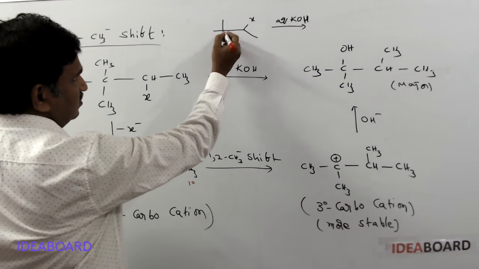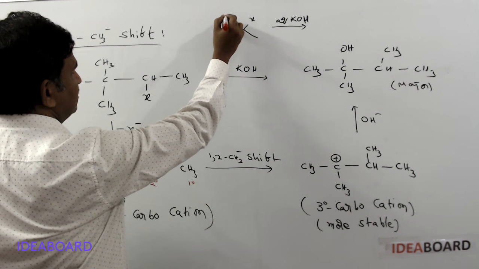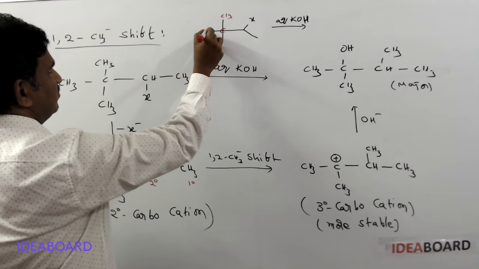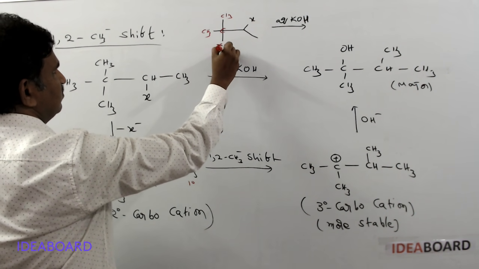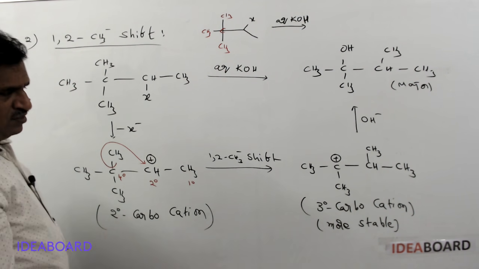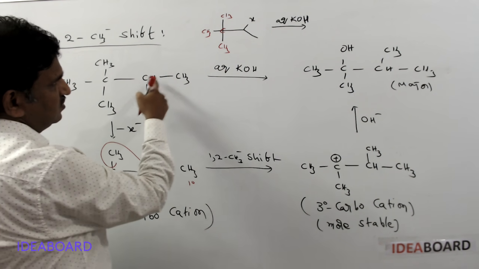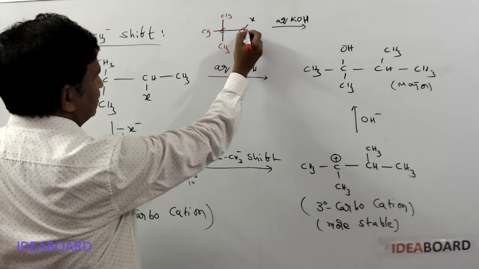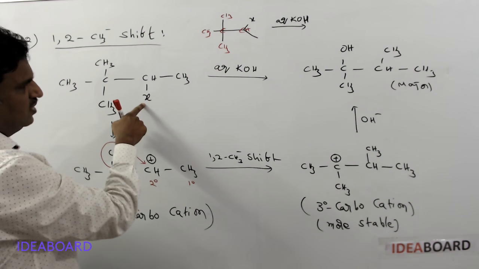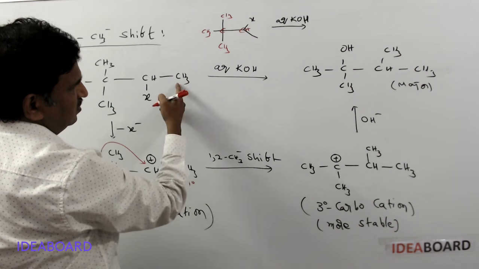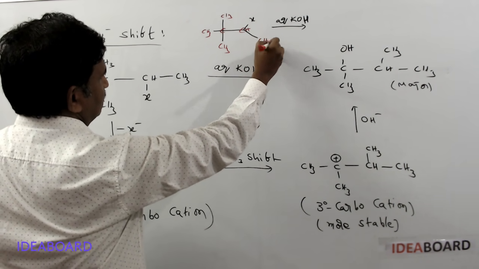See here, this is carbon, this is a methyl group, this is another methyl group, and this is another methyl group. So three methyl groups on one carbon atom. And next, this is a CH group having X, and this is CH3.